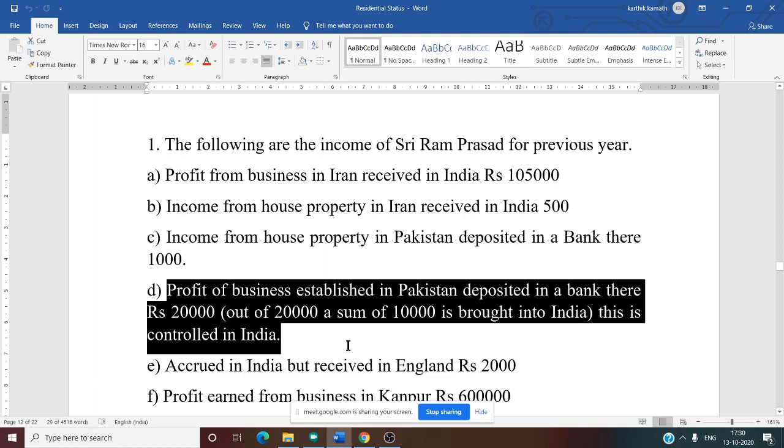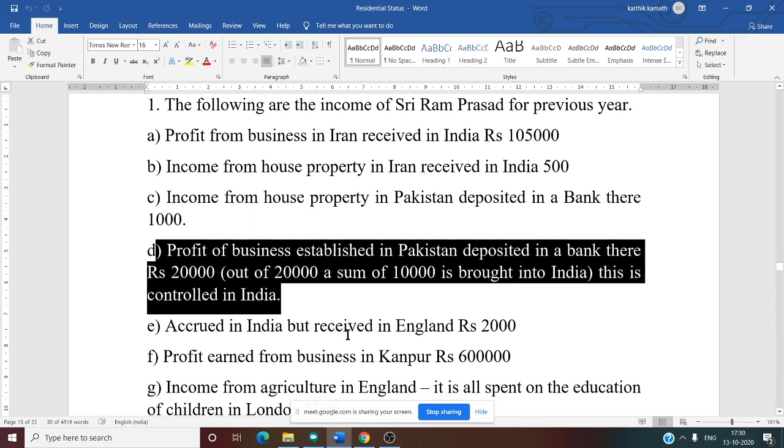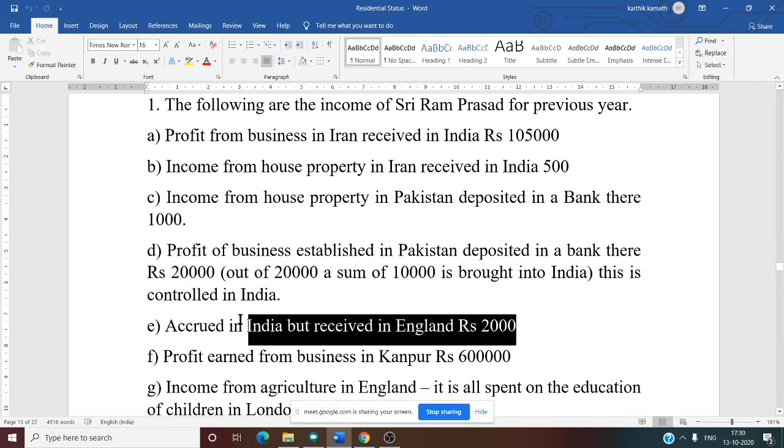Now, in this case, only the 10,000 part is taxed for OR and NOR. For the remaining, nobody else is taxed. What about OR? OR is taxed on the 20,000. This we will discuss later, because there is some adjustment. Now fifth one: accrued in India but received in England.